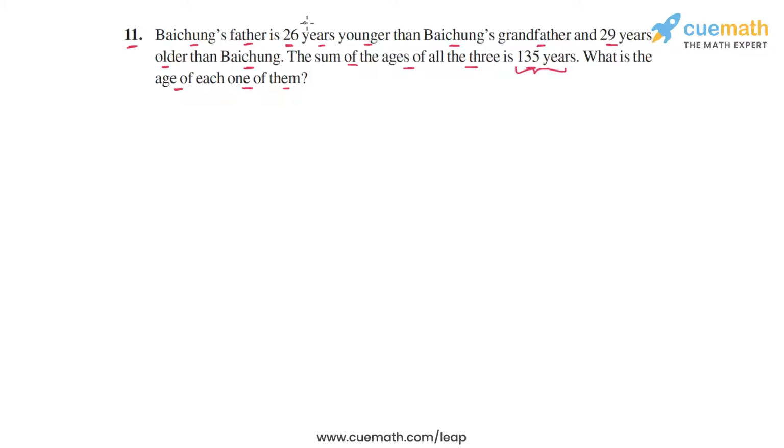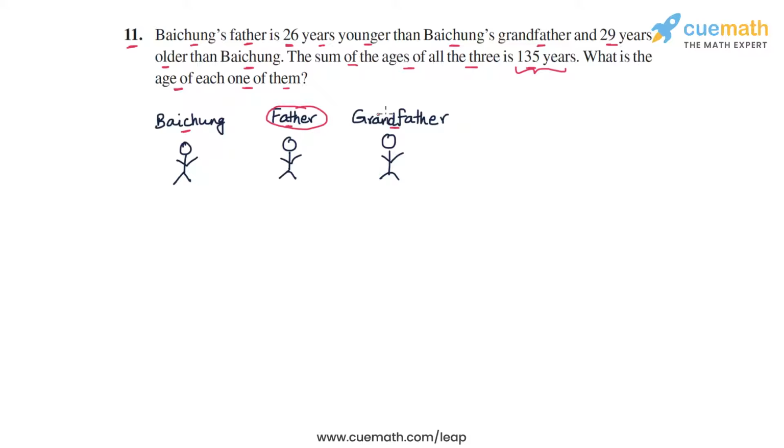Now, to represent the relationship between the ages, we can draw a simple diagram which will help us think better, and represent this information in a very simple manner. So here I've drawn this simple figure of the three people involved: Baichung, his father, and his grandfather. Now we are told that Baichung's father is 26 years younger than Baichung's grandfather, and Baichung's father is 29 years older than Baichung. So we have the relationship of the ages of the father and the grandfather, and of the father and Baichung himself.